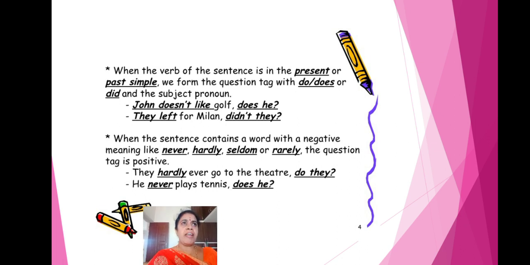Do is the V1, did is the V2, and V3 is done. Do, did, done, isn't it? So they left for Milan. Left is the V2 form, so we can't write left they. What do we have to write? Didn't they.